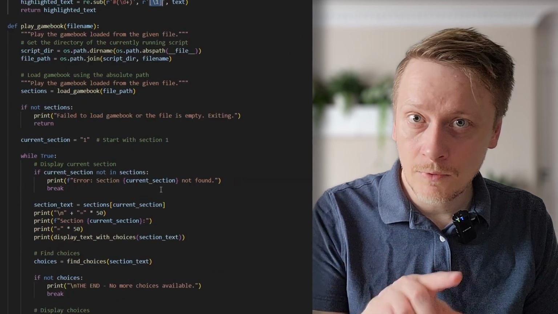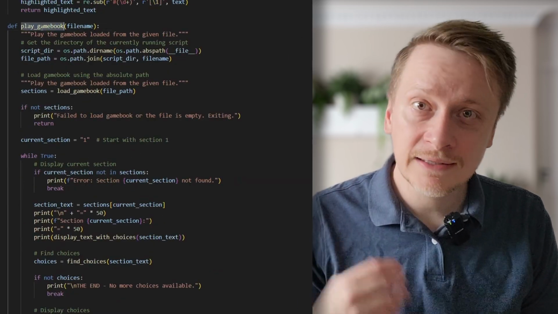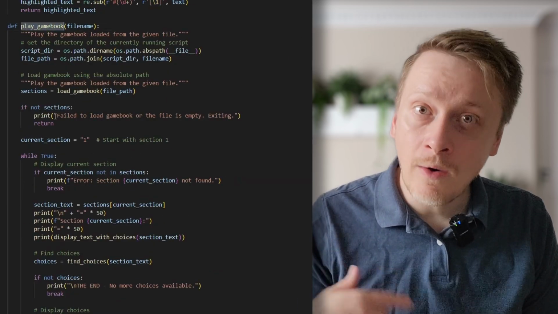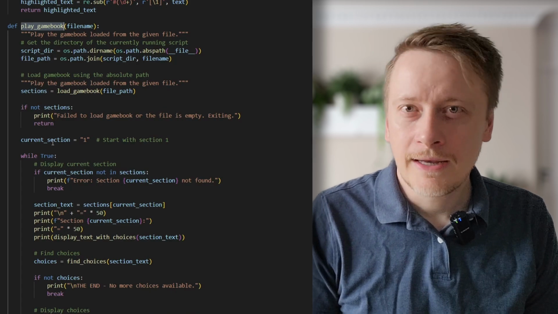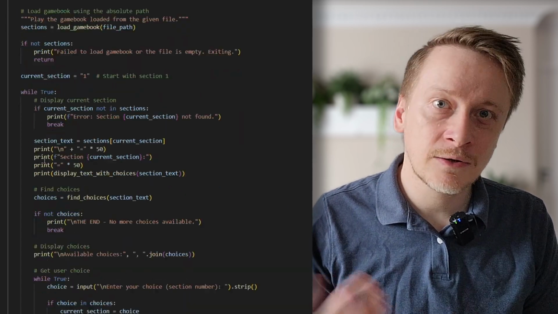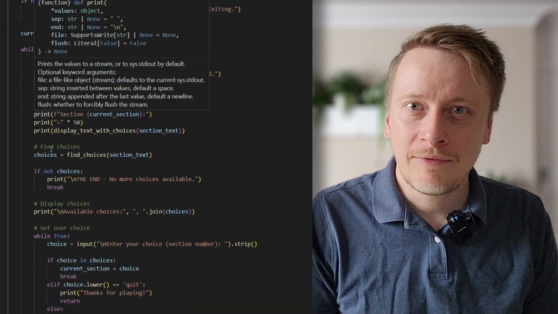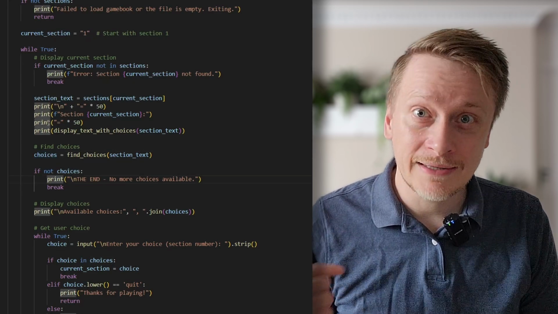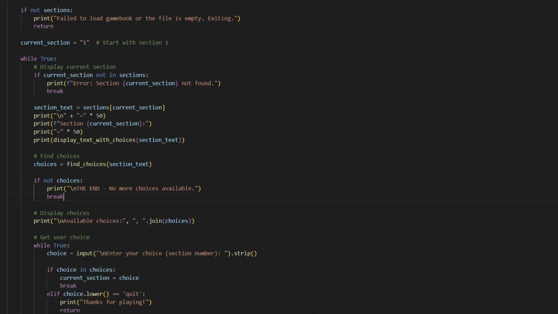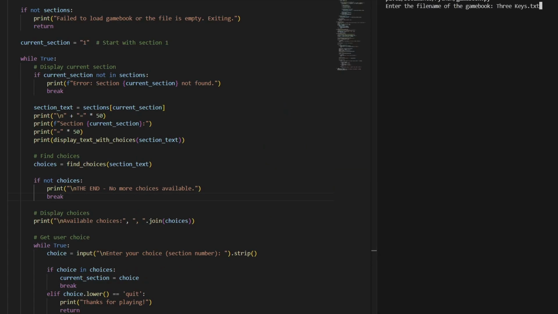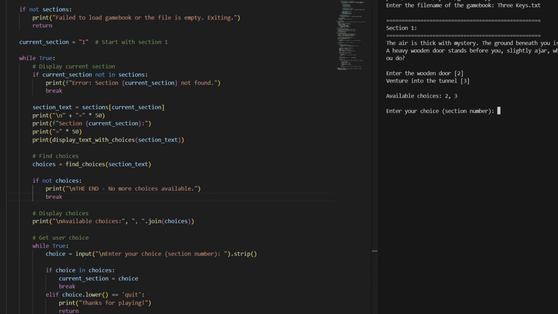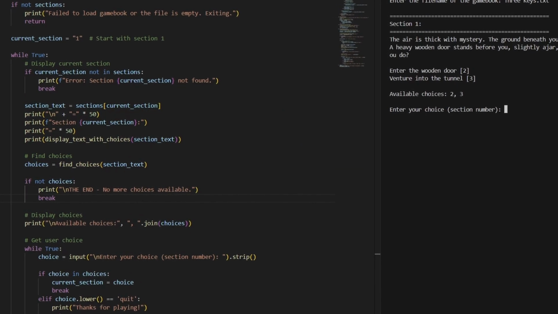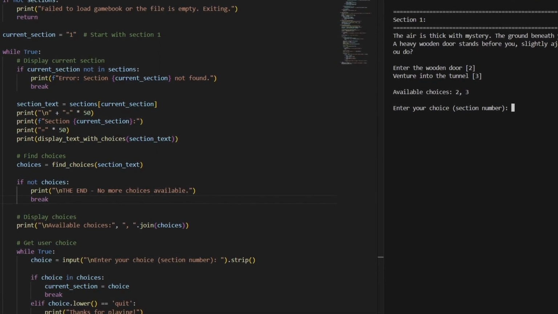Finally, we have play gamebook, the main loop. It loads the file, starts at section 1, and keeps going as long as there are choices. It shows each section's text, highlights the options, and waits for the player's input. If they enter a valid choice, it jumps to that section. If they type quit, the game exits nicely. Time to play! If you want to try the demo story, 3 Keys, by yourself, pause the video and come back later, as this will contain spoilers showing you how to reach the good ending.